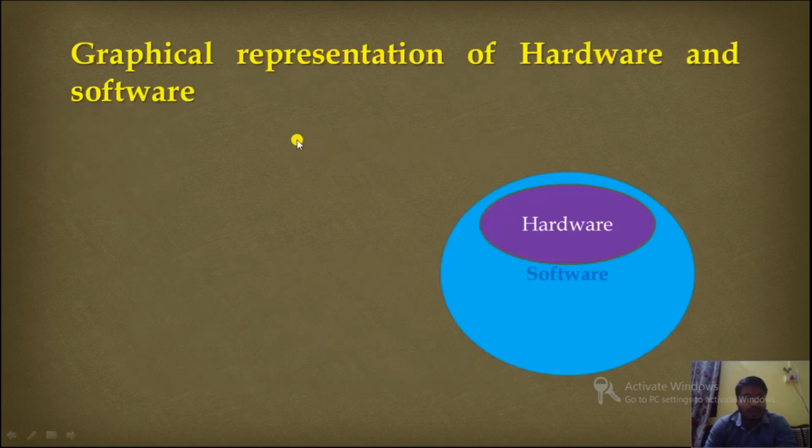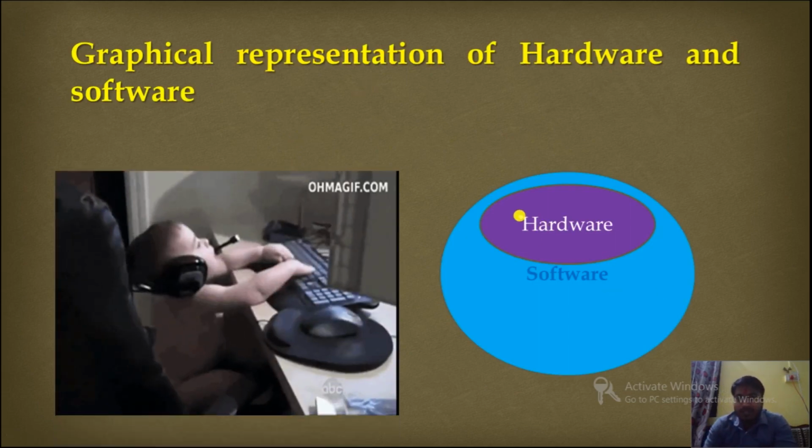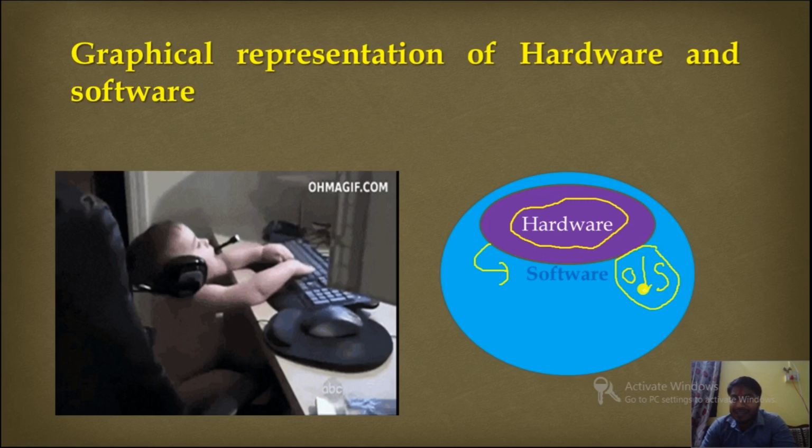Now, graphical representation of hardware and software. As you can see on the screen, first hardware comes. After that software must be installed, and the perfect example of software here is the operating system. Hardware, then operating system. This operating system controls the overall activity of the computer. We cannot interact with the hardware without an operating system.